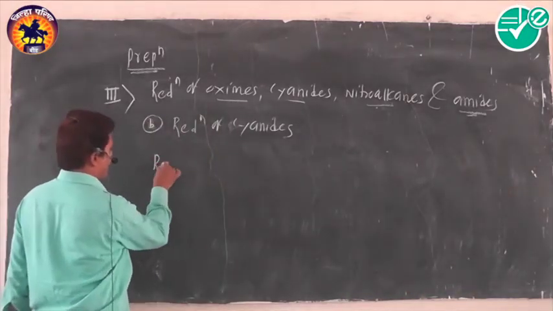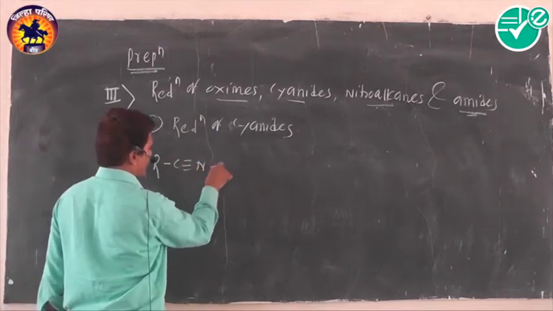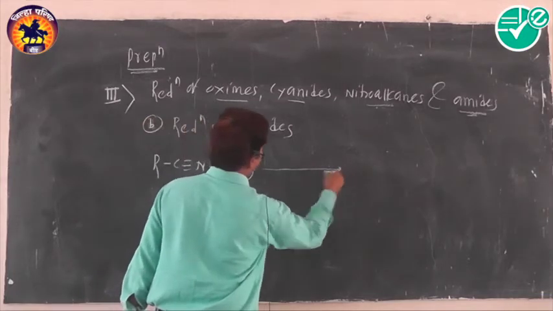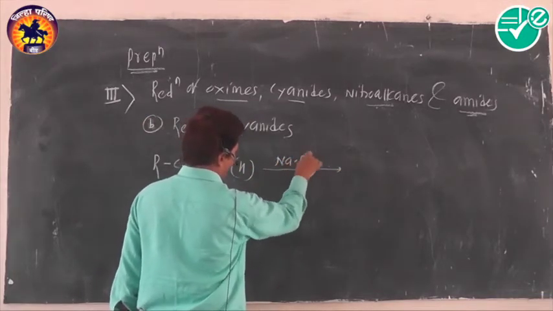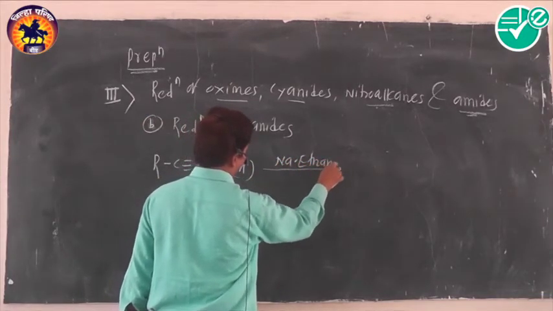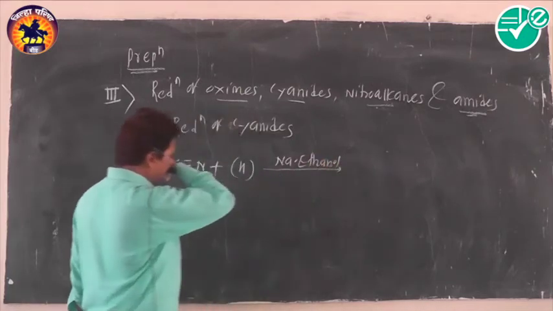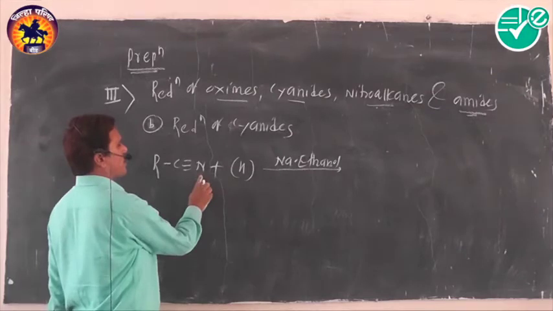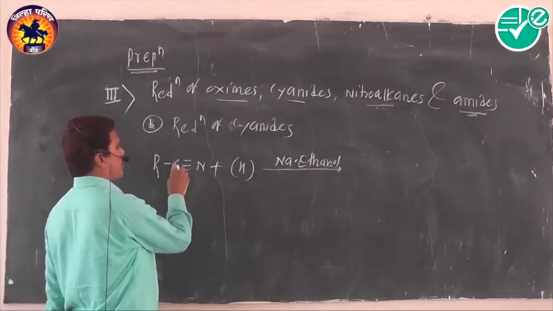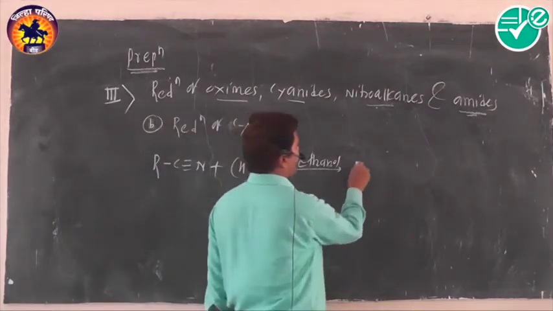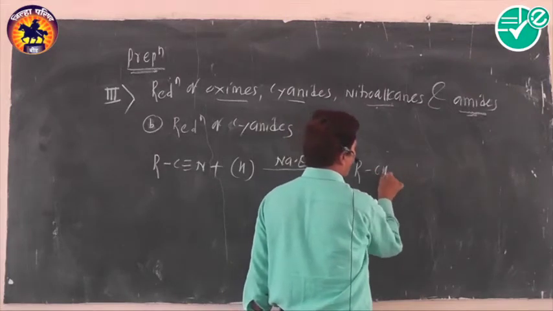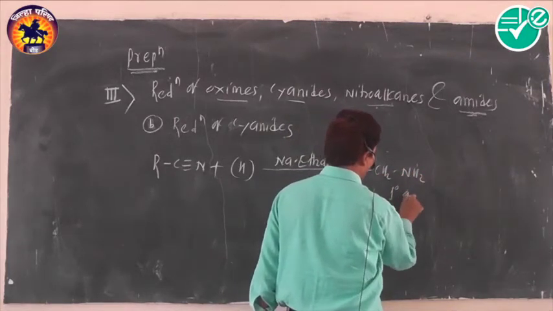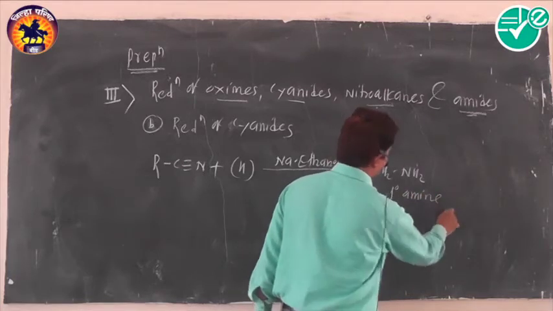Alkyl cyanides, when reduced by using sodium in ethanol, what happens? Two hydrogens attach to the nitrogen and two hydrogens attach to the carbon, and the overall reaction leads to formation of a primary amine.